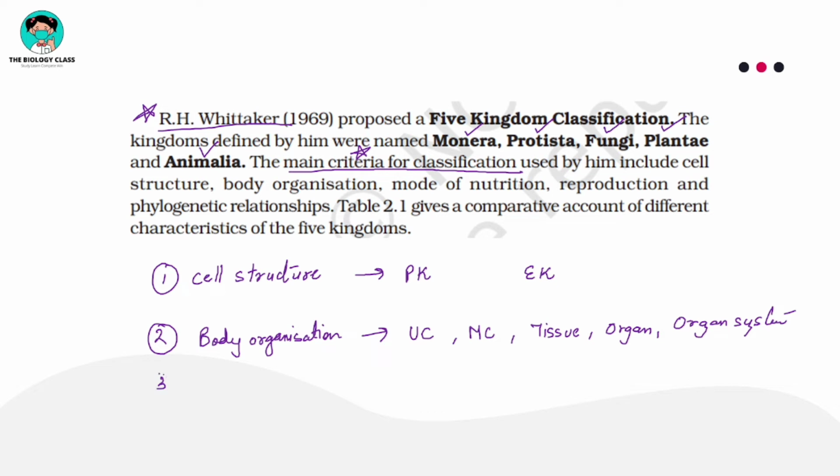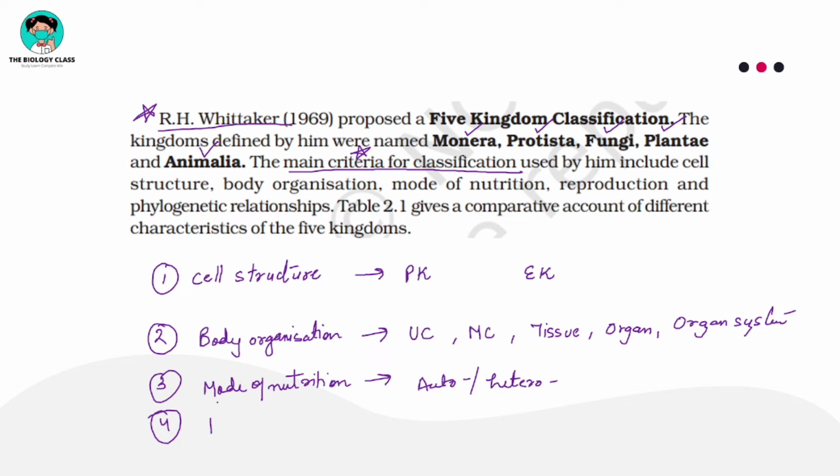I will tell you about all these things. Then next is the mode of nutrition, whether that particular organism kept under the kingdom is autotrophic or heterotrophic. There are certain types of autotrophic and heterotrophic nutrition that we will learn when we learn about different kingdoms.